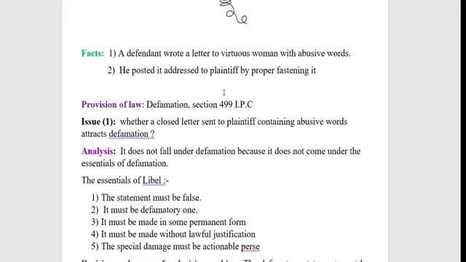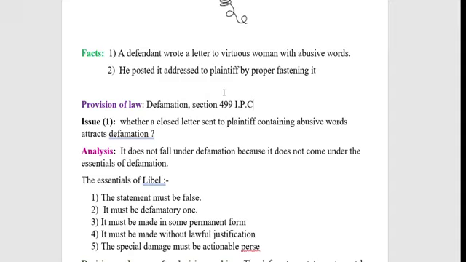Under Section 499 IPC it provides that whoever by words spoken or intended to be read, or by signs or by visible representation, makes or publishes any imputation concerning any person, intending to harm, or knowing or having reason to believe that such imputation will harm the reputation of such person, is said to defame that person.